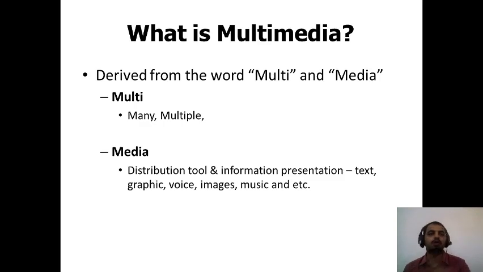So this is what we call multimedia. Multimedia consists of two words, multi and media. Multi indicates many or multiple, and media indicates the different types of media, which include text, graphics, voice, images, music and etc., or animations. It can be n number of things.